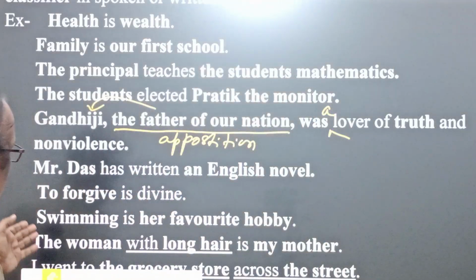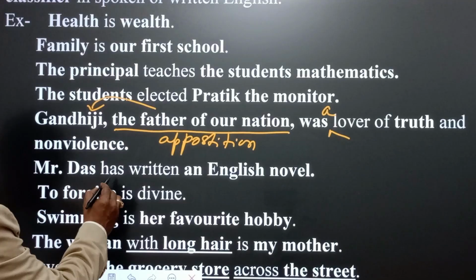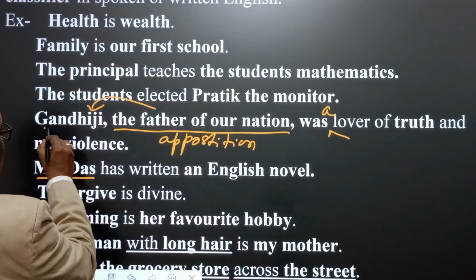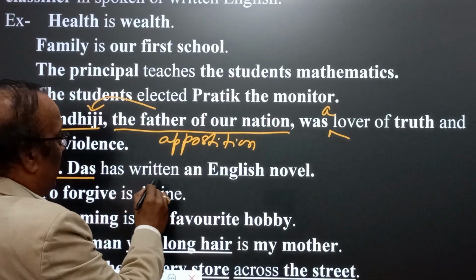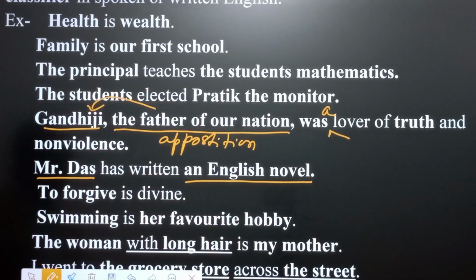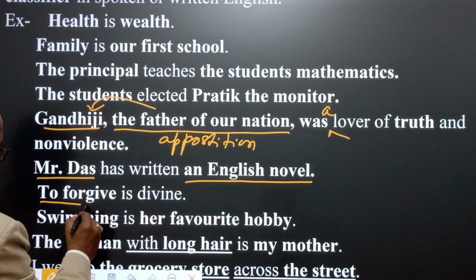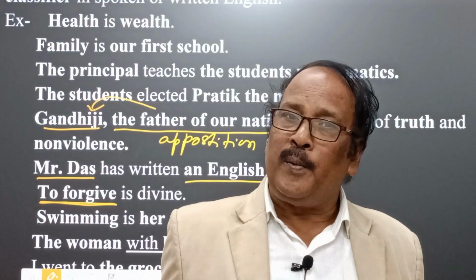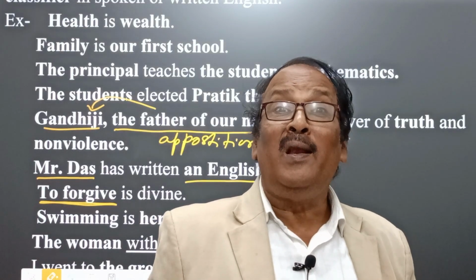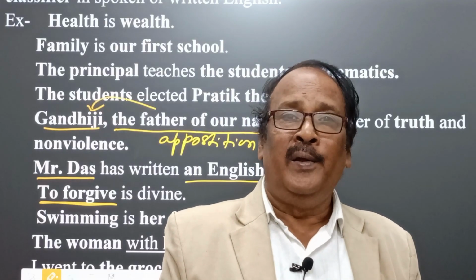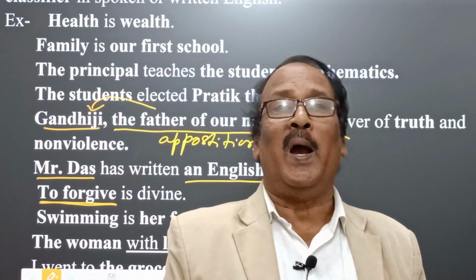And yes, here we find Mr. Das. Again, Mr. Das has written an English novel. So here we find a very interesting idea: to forgive. In the subsequent class we will see that forgive is a verb, but to forgive is a verbal noun. It is equal to forgiving. To forgive is divine is equal to forgiving is divine.